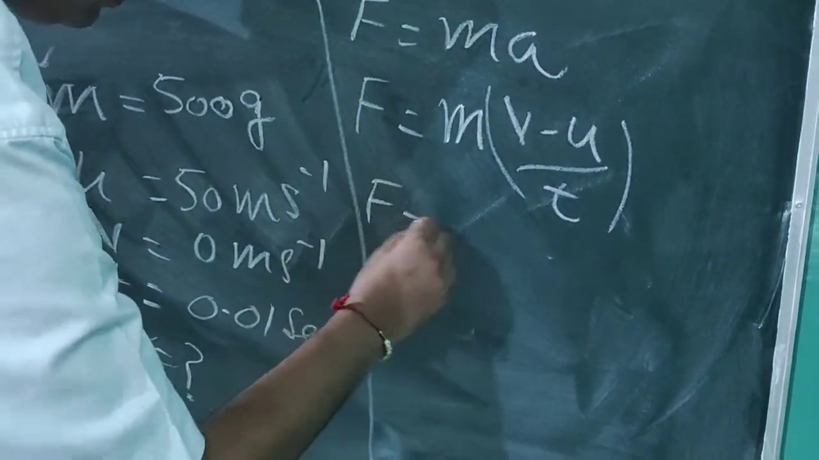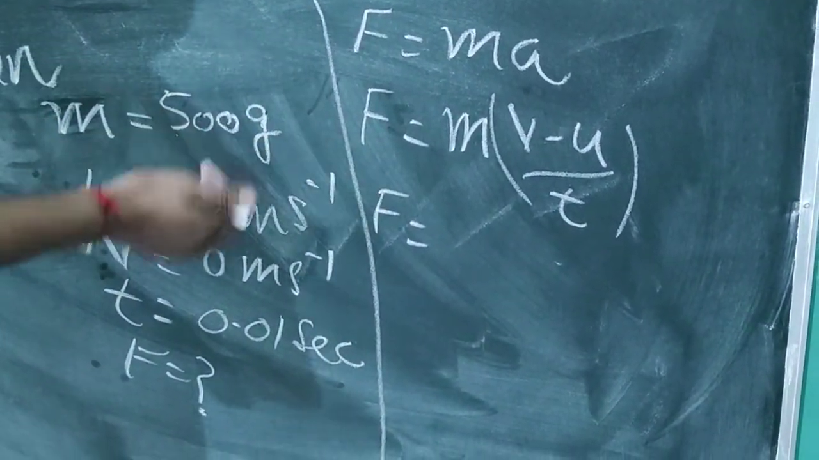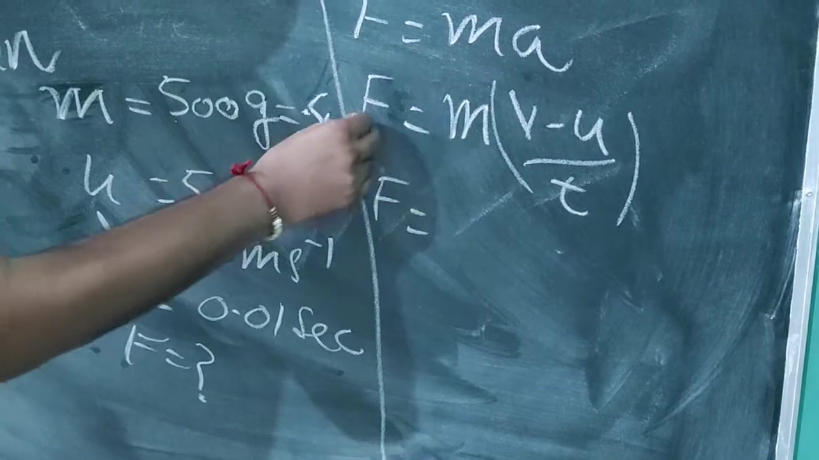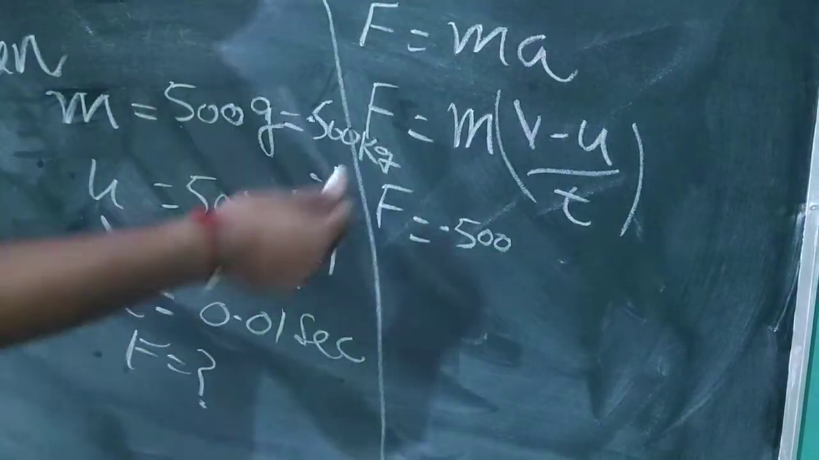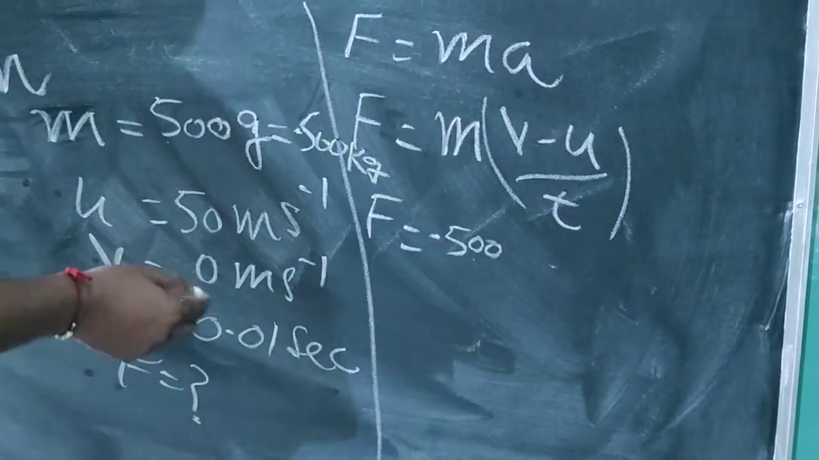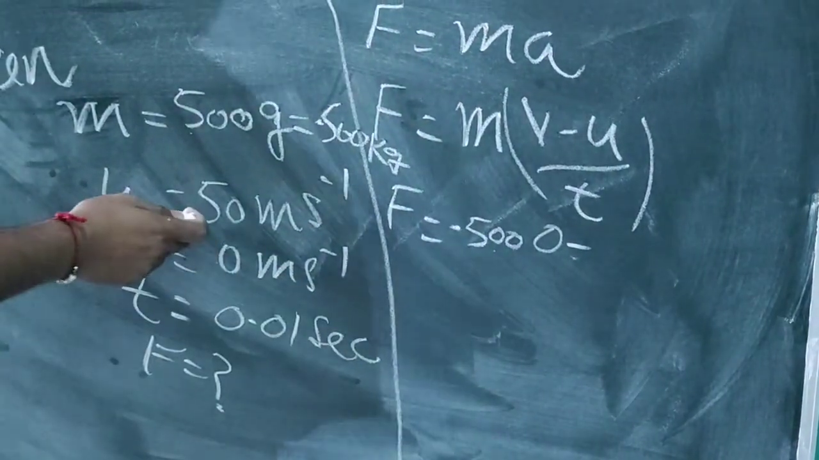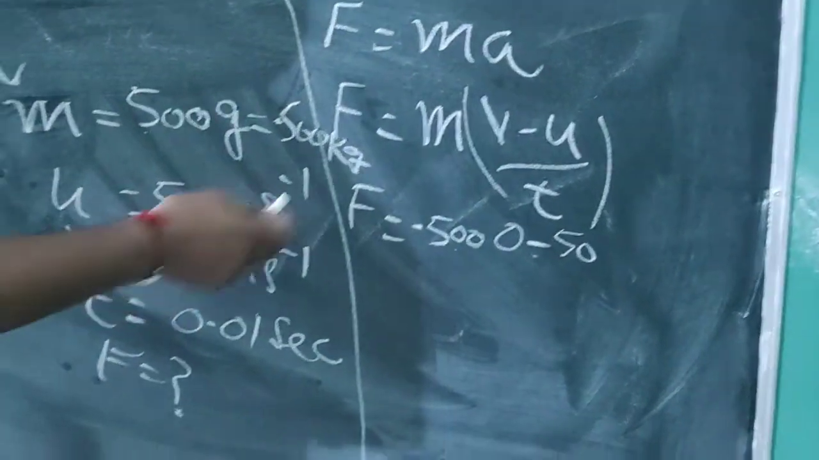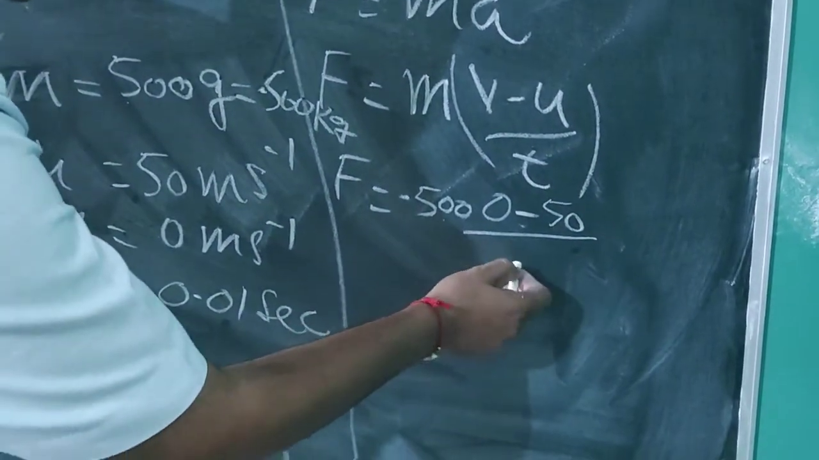Like, what is mass here? Mass is given in gram, so we will convert it into the SI unit. It is 0.500 kg. So here we will write 0.500. Next is V. V is given here as 0, so we will write 0. What is U here? U is 50 meter per second, so we will write 50 meter per second here. And the time is 0.01.